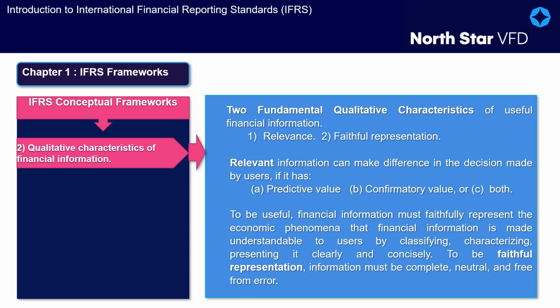Information can make a difference if it has predictive value, confirmatory value, or both. Predictive value means that the information can be used to predict future outcomes. The financial information itself does not need to be a prediction or a forecast but can be interpreted by users to allow them to make their own predictions. For example, current year revenue information could be used as the basis to predict revenue in future years.